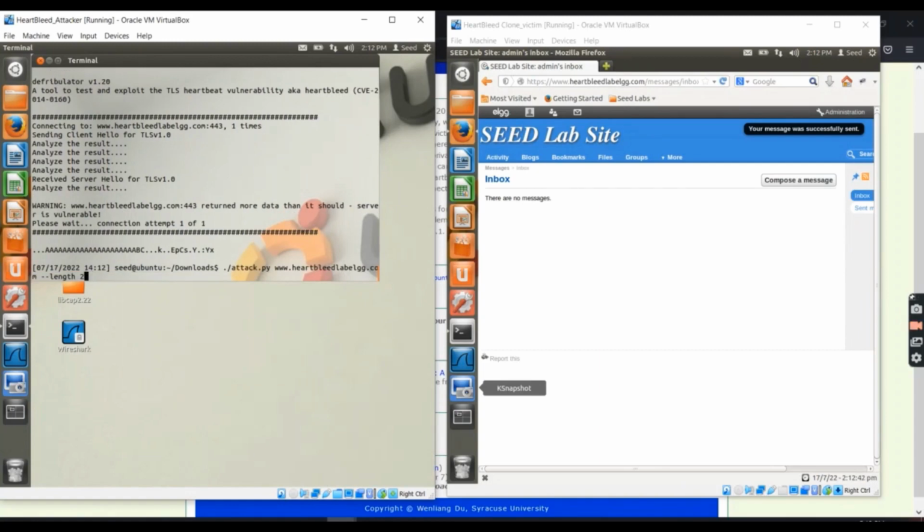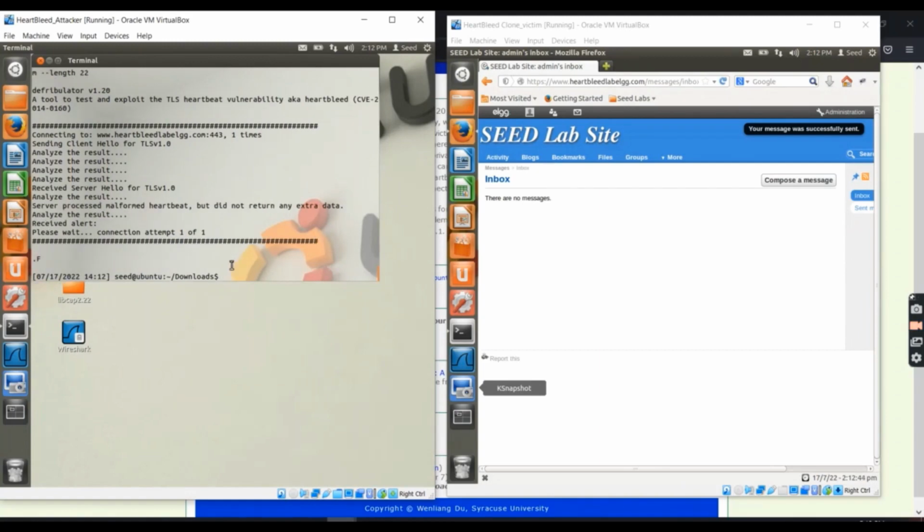From this we observe that the boundary value here is 22. Below the boundary value, the server will send the response packet, but without attaching the extra data. So we see that the attack was successful, but it did not return any extra data.